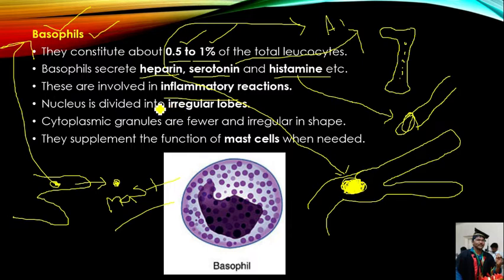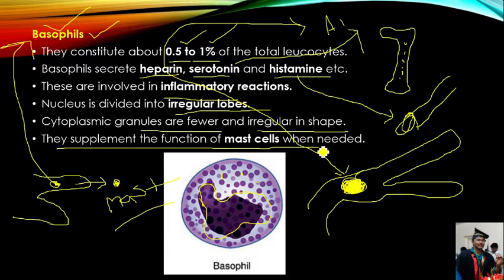Then the nucleus of basophils is divided into irregular lobes. Then cytoplasmic granules are fewer. Few cytoplasmic granules are there, and those are also irregular in shape. They supplement the function of mast cells when needed. Means basophils are converted into mast cells when the body needs. That is about the basophil.